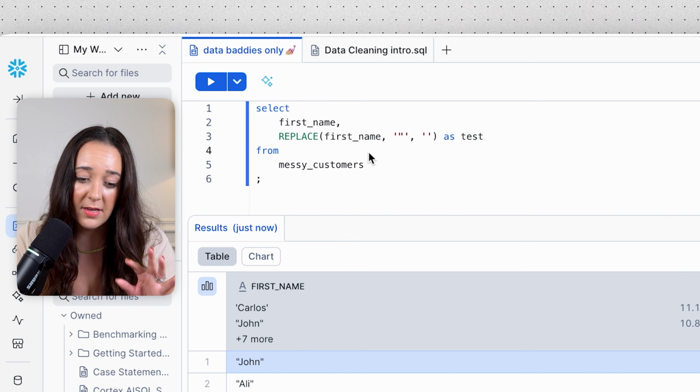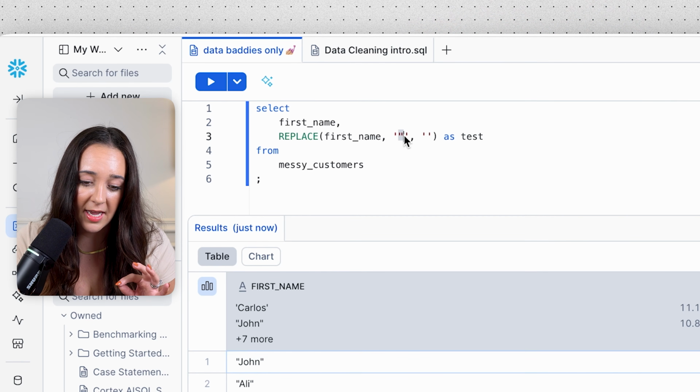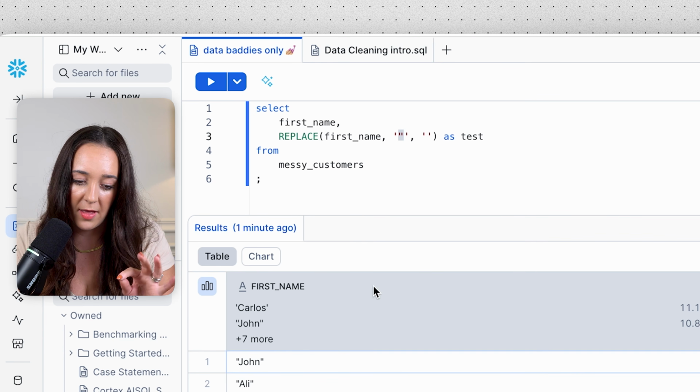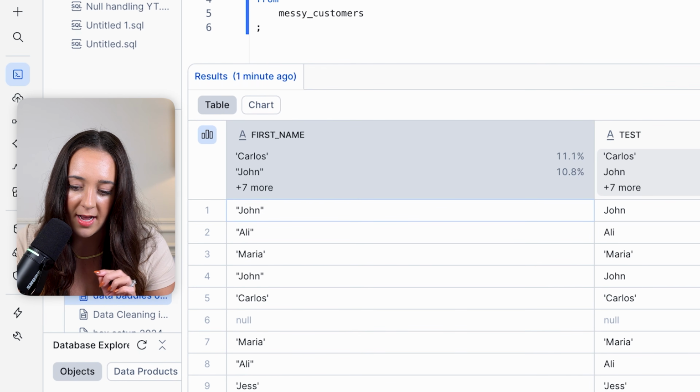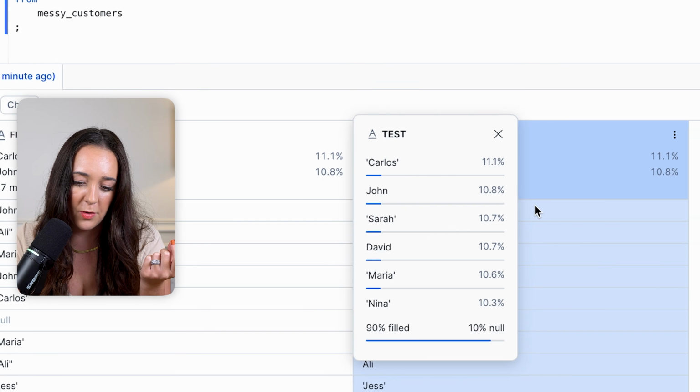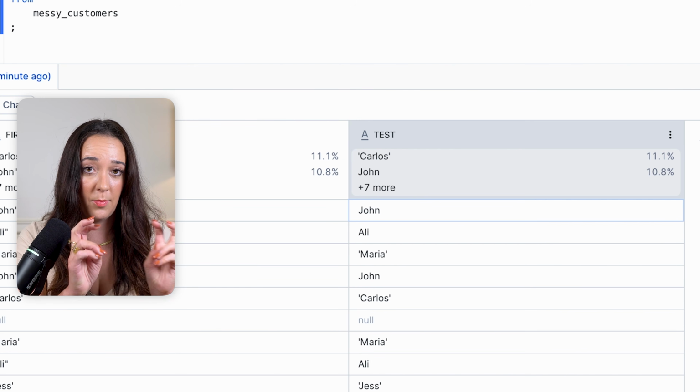If it didn't work, I could provide more details to ChatGPT and maybe provide an example of here's what I'm starting with and here's what I want it to look like, and then kind of refine my results, but it does work. So I'm basically going to any first name value, and then if it has a string of double quotes inside the string, I'm replacing it with nothing. So we can see the example John has double quotes on the beginning and end of the word. Now they're just removed. So in the output, we have no double quotes.